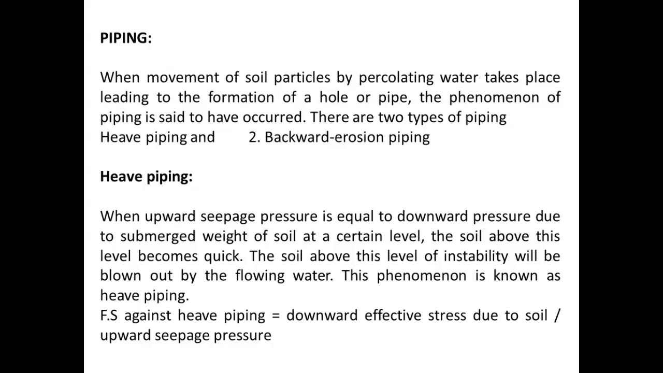So this quicksand phenomenon we will discuss in the next session. The soil above this level of instability will be blown out by the flowing water. This phenomenon is known as heave piping. Factor of safety against heave piping equals the downward effective stress due to soil divided by the upward seepage pressure.